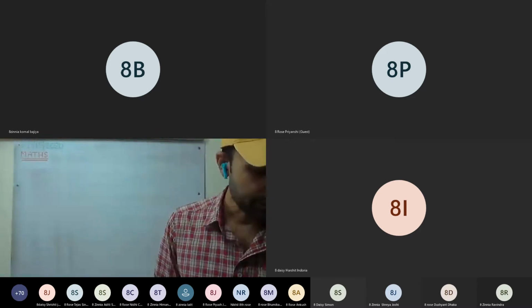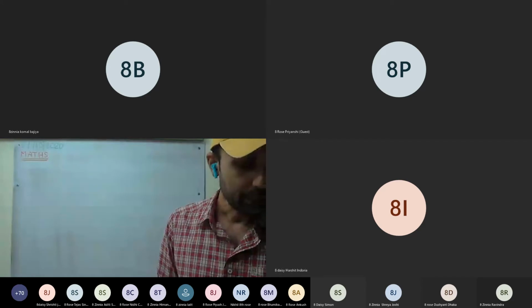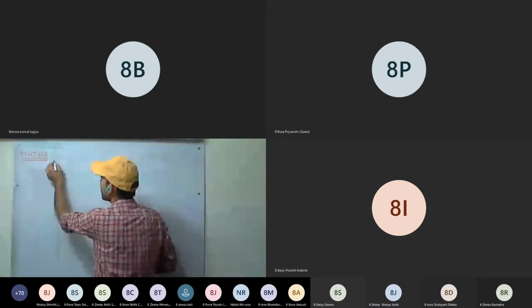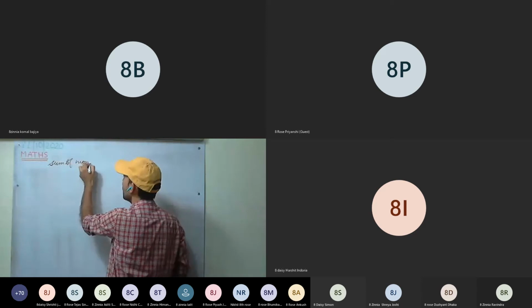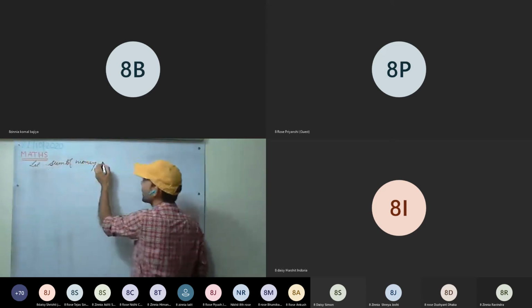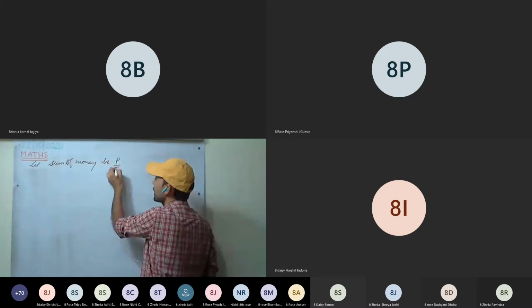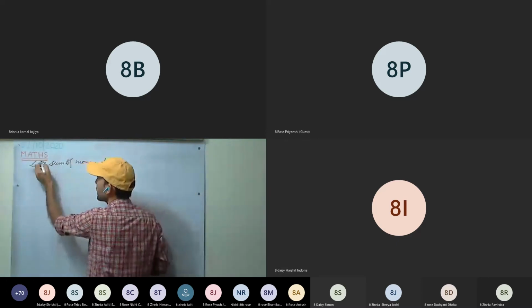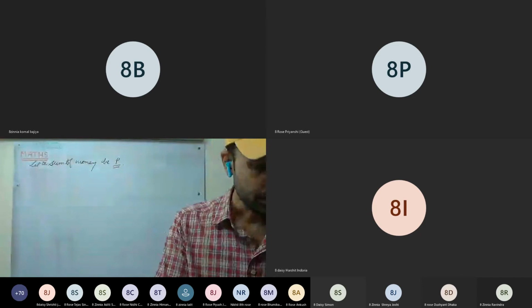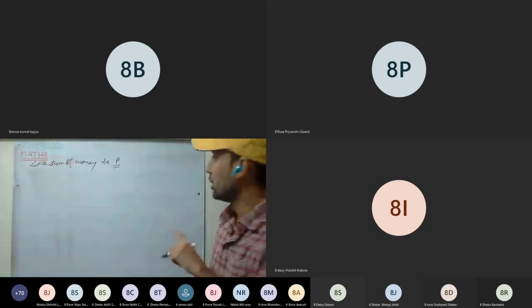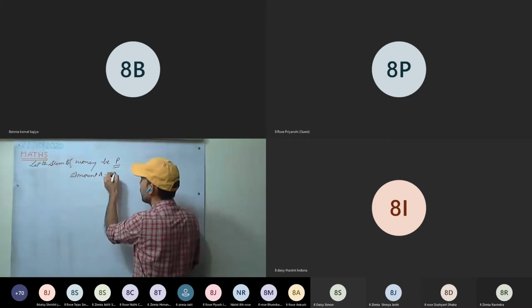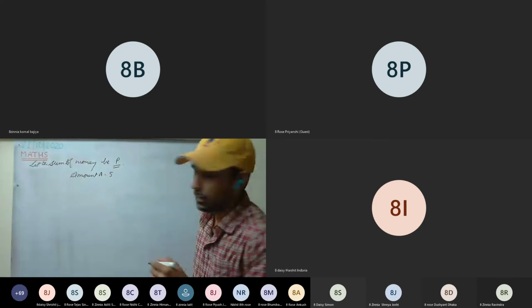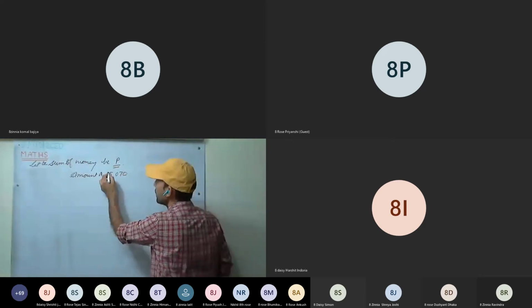Okay. Now the 11th question. See here. We discuss the 11th question. A sum of money becomes 5070 in 18 months. So we are having a sum of money. Let the sum of money be P. Now the sum of money becomes 5070 rupees.